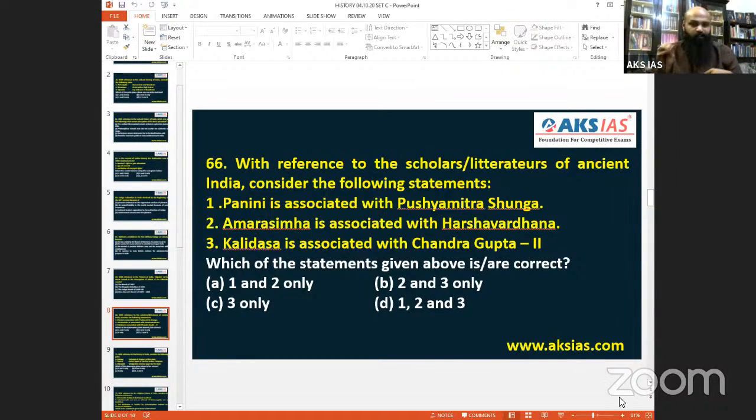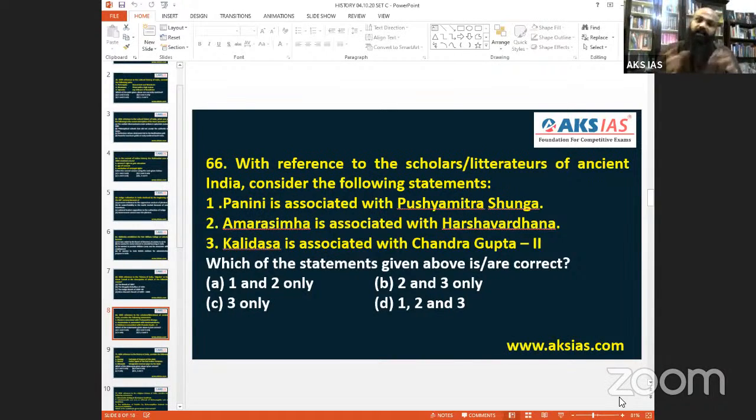Kalidasa is associated with Chandragupta II. Chandragupta II is none other than Chandragupta Vikramaditya. Vikram Vetal, you must have read or heard, that Vikramaditya, the hero of Vikram Vetal, is Chandragupta Vikramaditya, or else called Chandragupta II. Please remember, Kalidasa was the first among equals in the Navaratnas. Amarasimha also was there, Amarakosha.